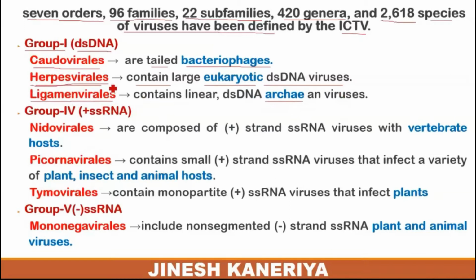Herpesvirales are also responsible for infectious conditions as eukaryotic double-stranded DNA viruses, and the caudovirales are tailed viruses, which means they contain a tail portion like a bacteriophage. So these are bacteriophage-type viruses containing double-stranded DNA.